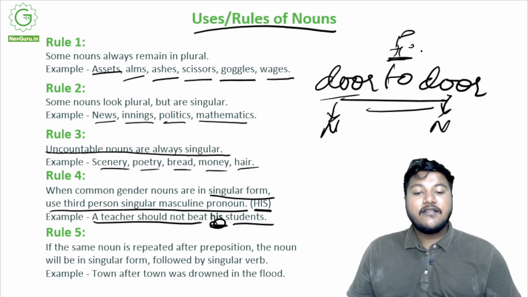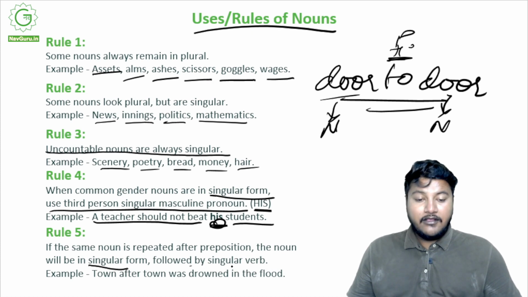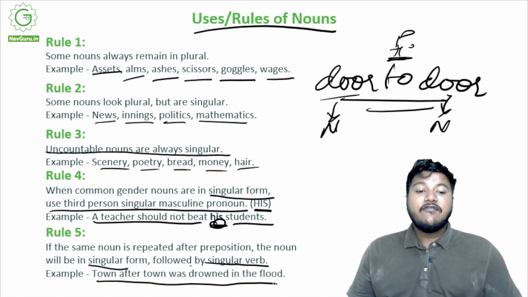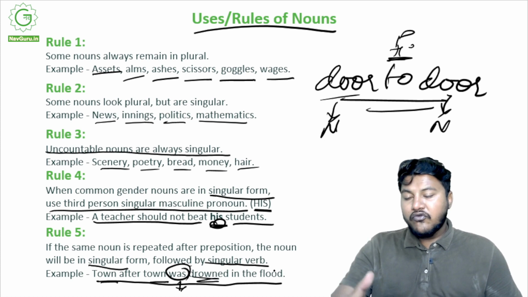In case the same noun is repeated after a preposition, the noun will be in singular form and will be followed by a singular verb, right? Town after town was drowned in the flood. Town after town, we're using was, singular, right? So these are some very important rules of noun that you have to remember.